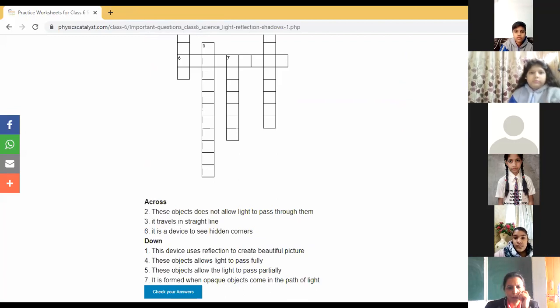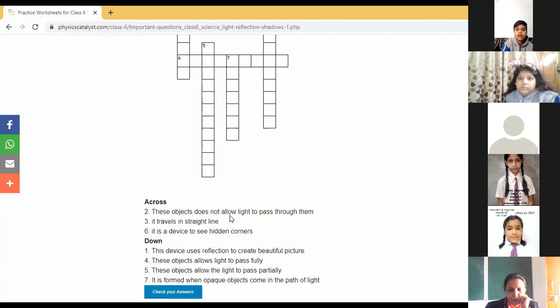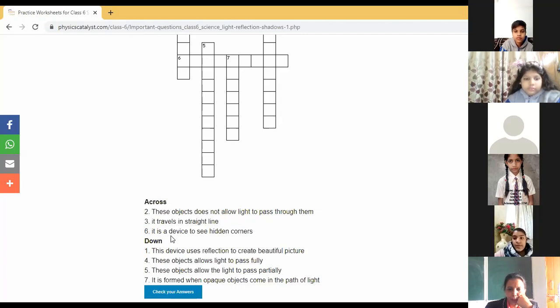Next is the crossword. These objects do not allow light to pass through them. Yes, Tanishq. Ma'am, it is opaque object. Second, Charvi. Sorry, number 3. It travels in a straight line. Ma'am, light. Next, number 6, Bhuvi. It is a device to see hidden corners. Name the device. Just we have done.